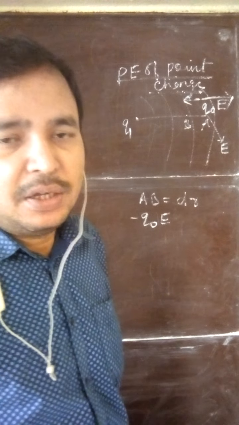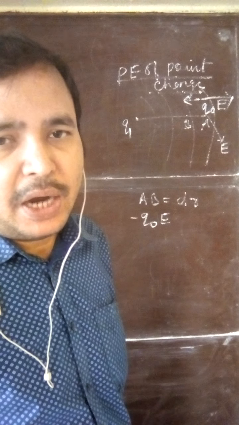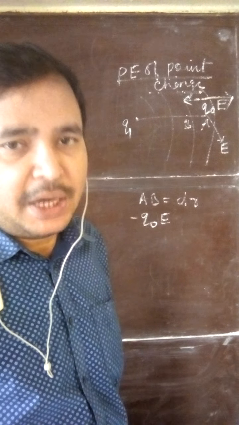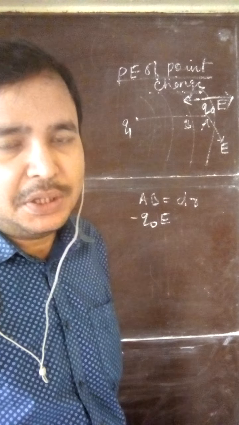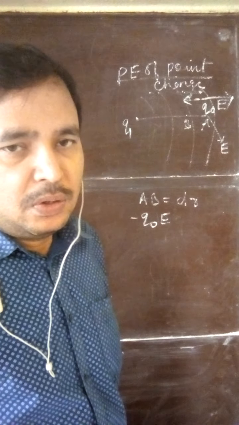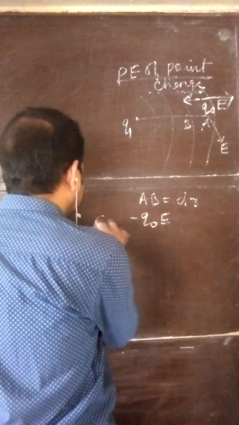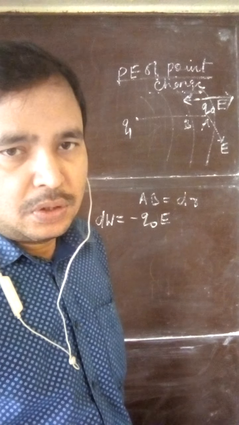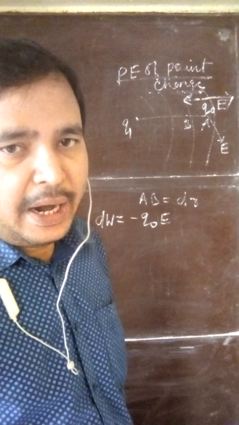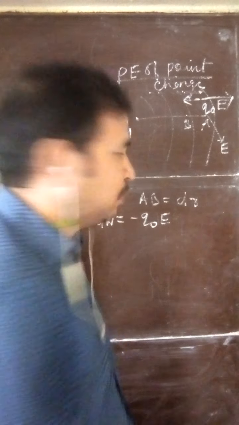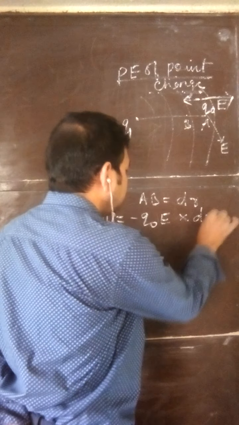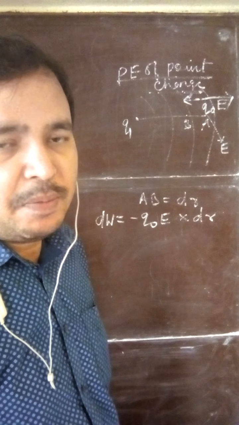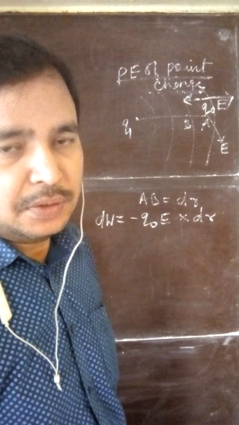And we consider that the electric field between points A and B is not changing, that is, the electric field remains unchanged for the small displacement AB equal to dr. So what is the formula for work done? Work is equal to force into displacement. The force is minus Q0 E, and the displacement in that direction is dr. So this is the small work done between the two points A and B in the electric field of charge Q1.